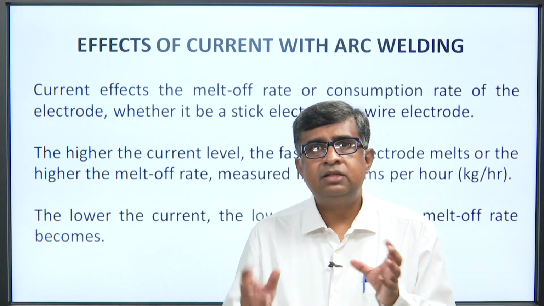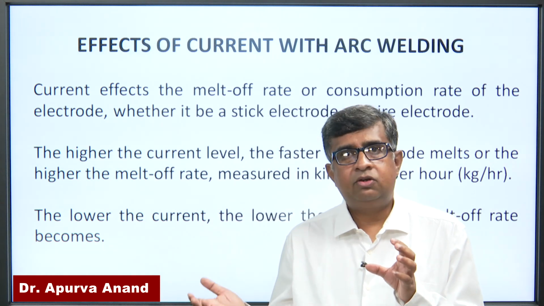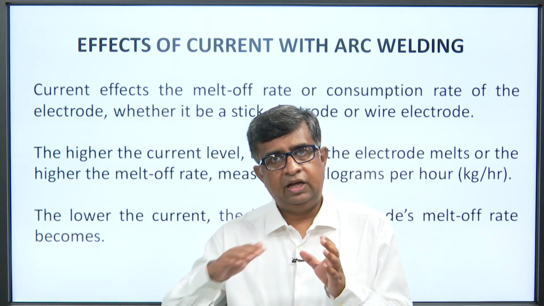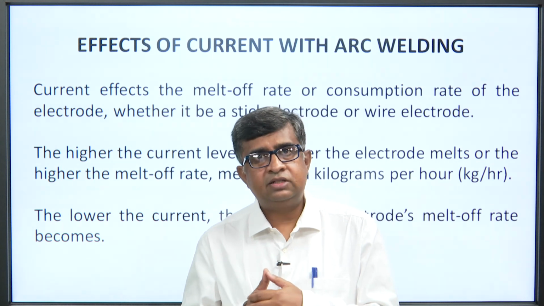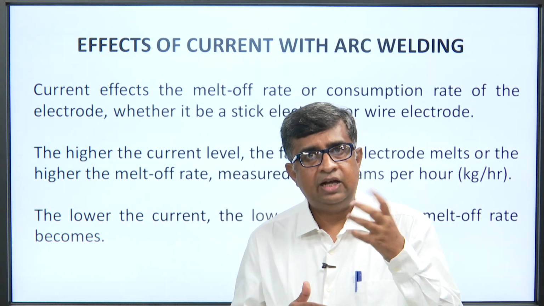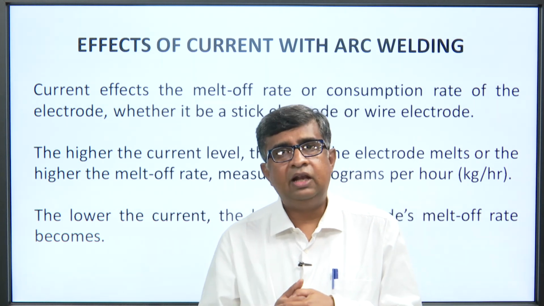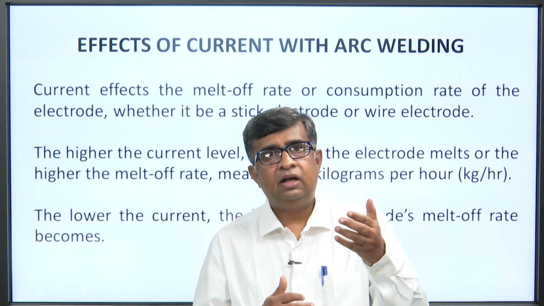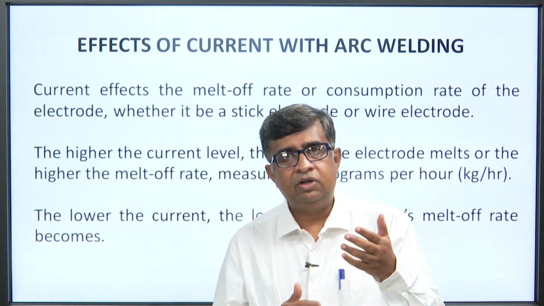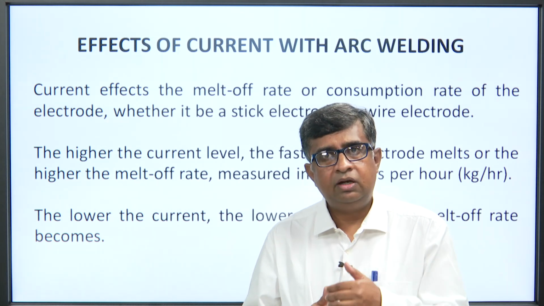So, current has a direct relation with the melting of the electrodes. Higher current is needed for melting the electrodes at a higher melt off rate, and with lower current we are going to get a lower melt off rate.